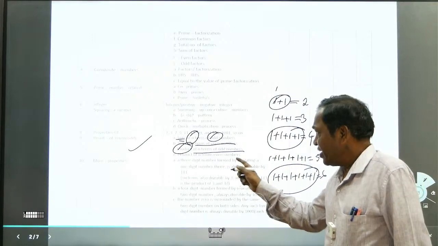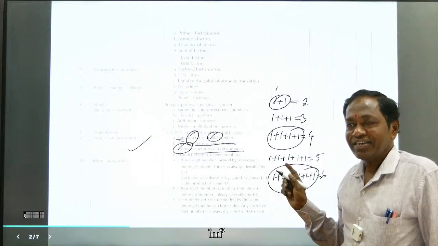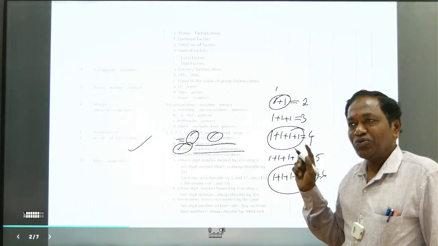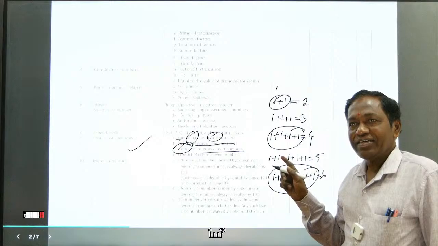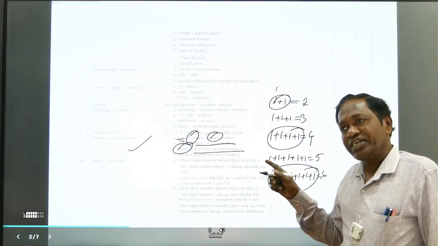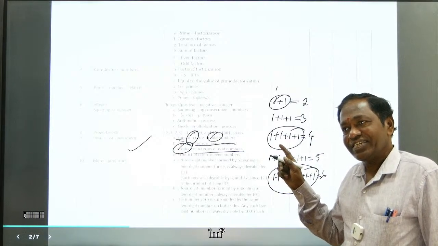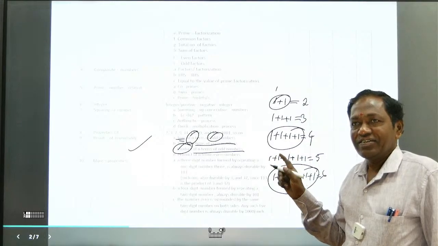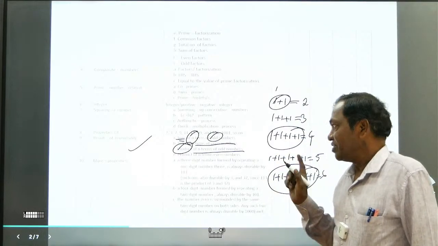The product of n terms of even numbers: 2 into 4, 8. 2 into 4 into 6. Like that. So that is an even number. So that is one thing.